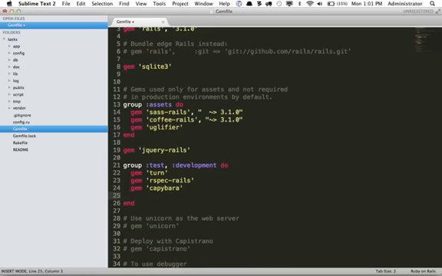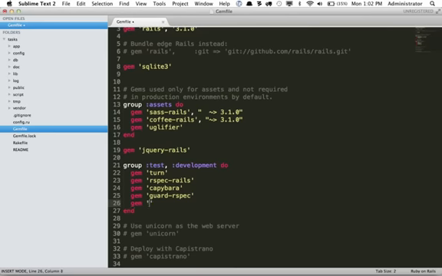Next, we're going to set up a way to automatically run our tests so that we don't have to manually run rake test. So I will also bring in the guard-rspec gem. And lastly, if you are using a Mac and you'd like to see Growl notifications, you can bring in the growl_notify gem. When your tests run, it'll display a little Growl notification letting you know whether it passed or whether it failed.